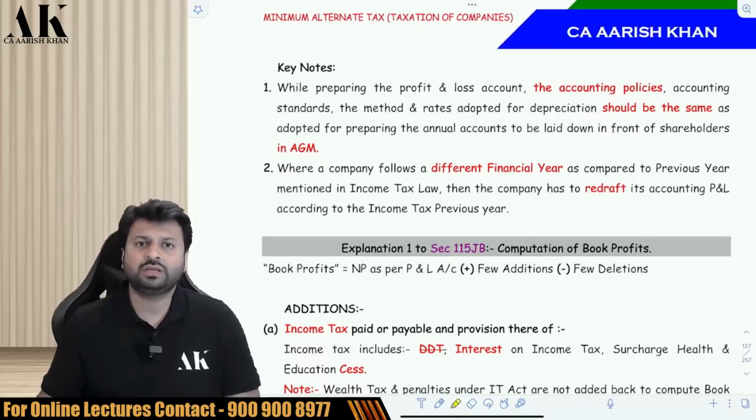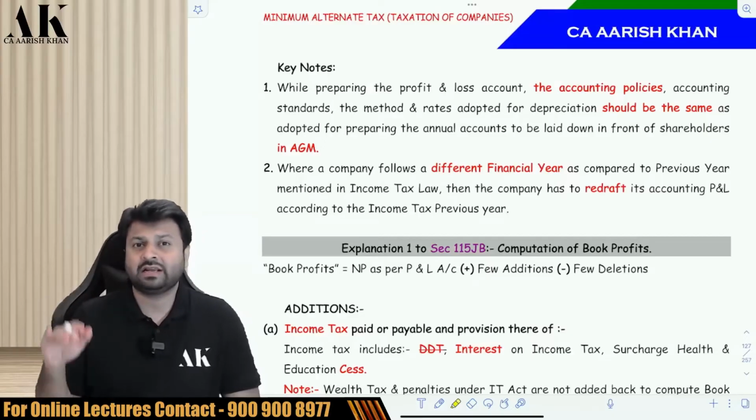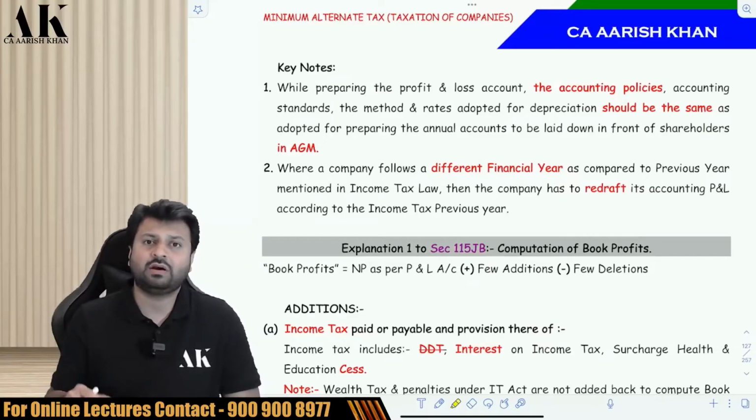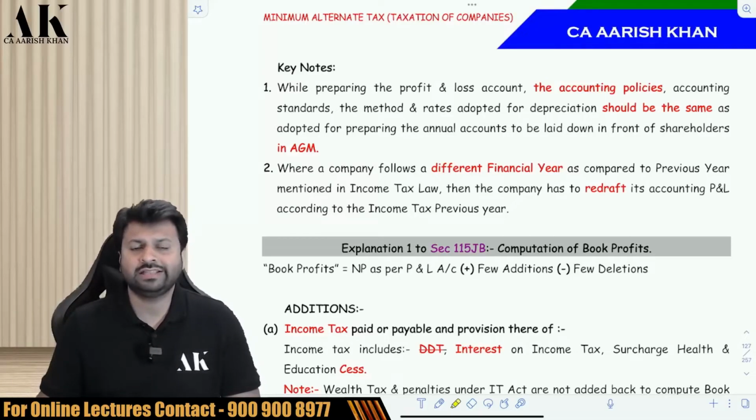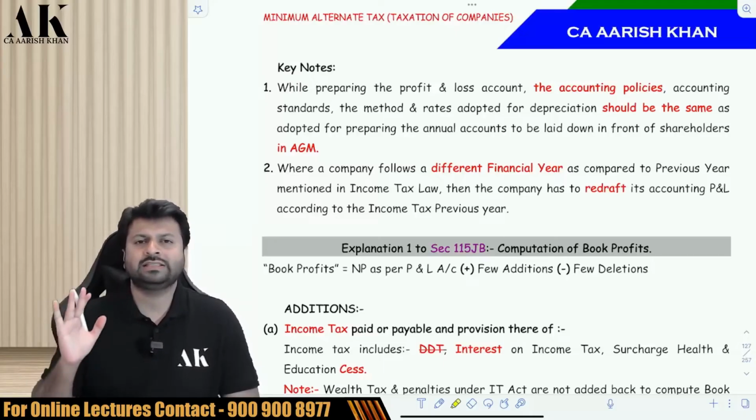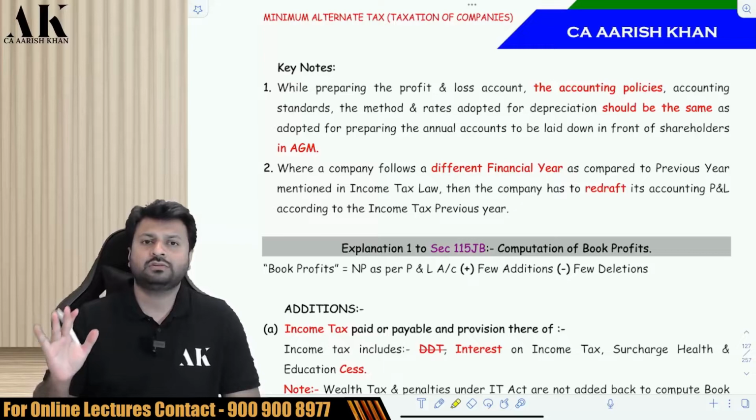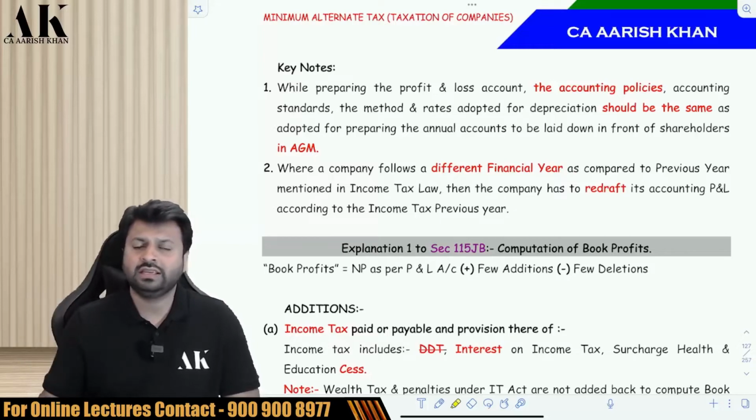Now, book profit has to be computed as per the accounting P&L account. So which accounting P&L? Shall I make a separate accounting P&L, or I can use the same accounting P&L which I am putting forth in front of the shareholders in the AGM? So the law says that you have to put the same accounting P&L which you have put forth in front of the shareholders in AGM. You have to follow the same accounting policy, same accounting standard, same depreciation policy, same depreciation rate. Your P&L should be the same as you put forth in front of the shareholders in the AGM.